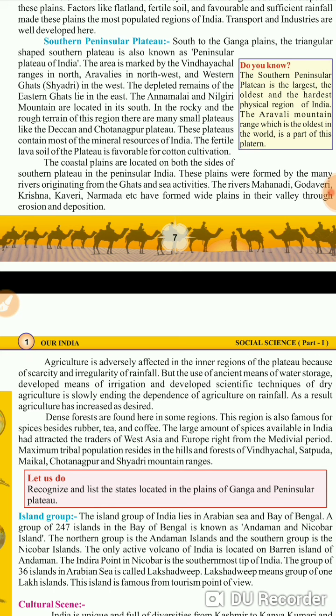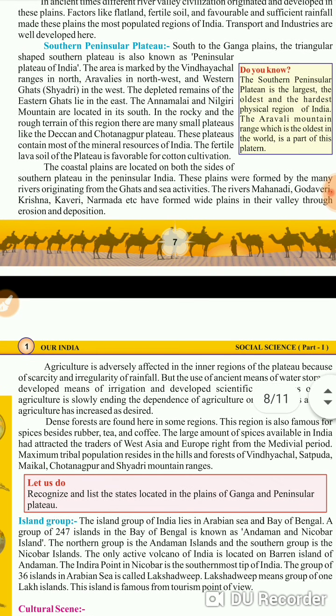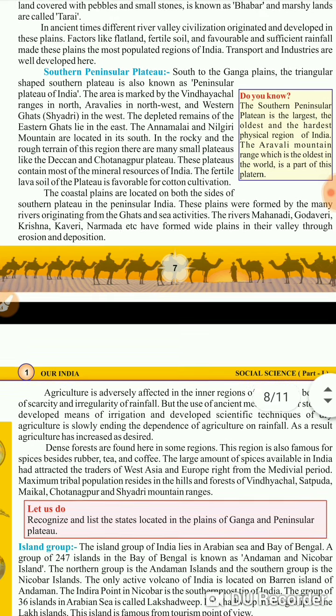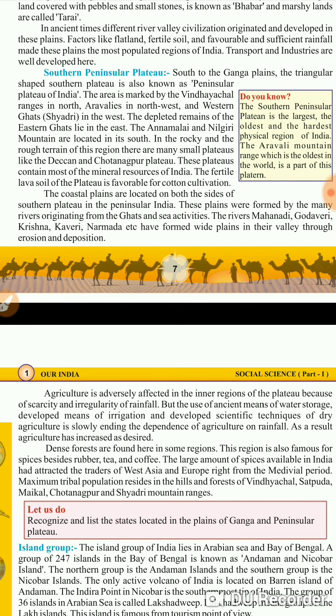After a volcanic eruption, once the lava comes outside on the plain surfaces, it forms lava soil, and it is black in color, but it is very fertile in terms of cotton cultivation. And this entire Indian belt where the lava soil is present is very much fertile for cotton cultivation.